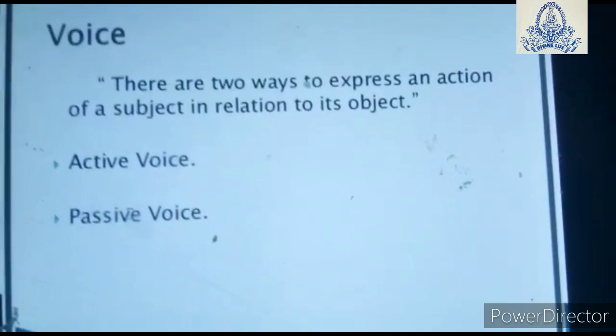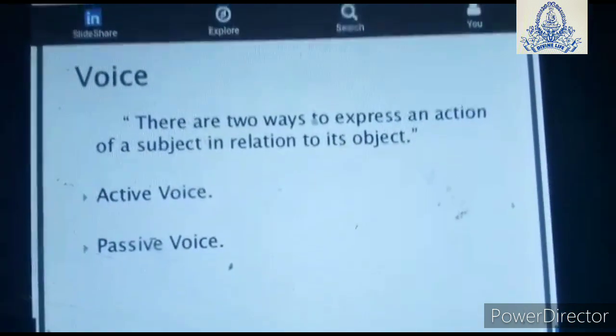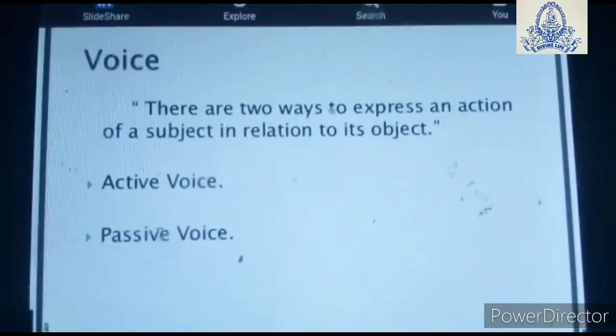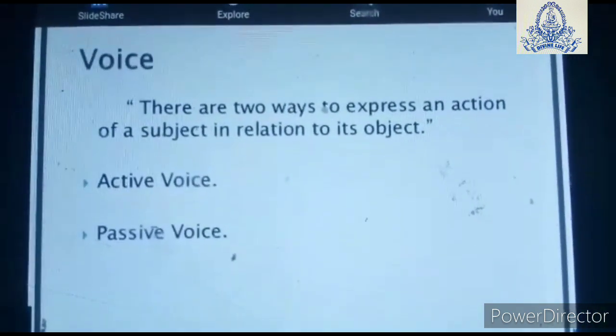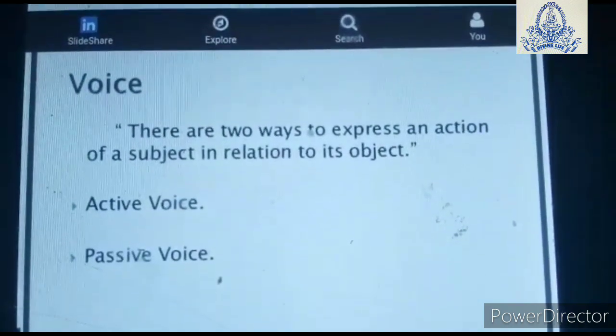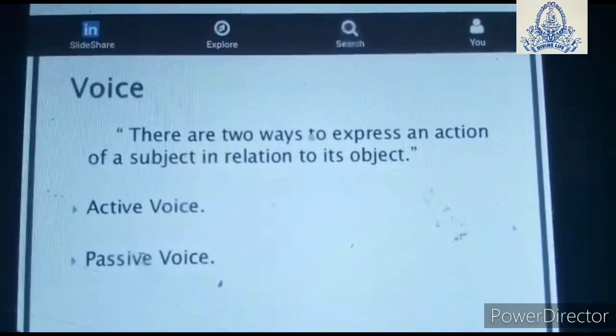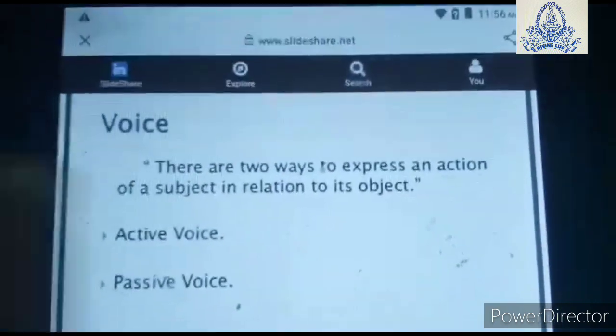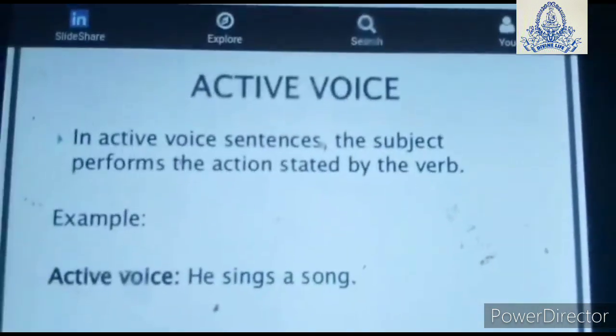To start with voice. As you have studied in 8th also, first we will have a quick recap, then we will study in detail about voice. Voice: there are two ways to express an action of an object in relation to its subject. First is active voice and second is passive voice.